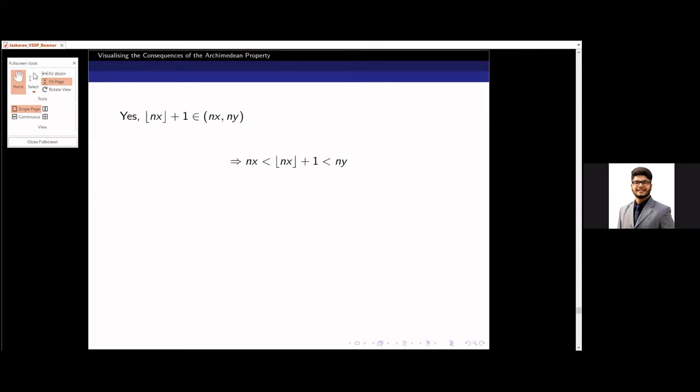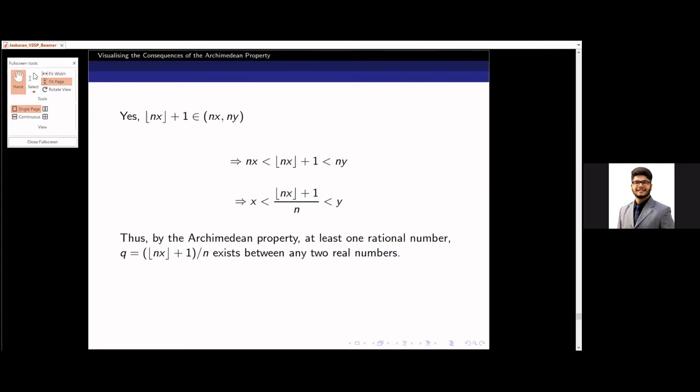Now, if I divide the whole inequality by n, I get a rational number between x and y. Why is it rational? Because floor nx is an integer, and if we add 1 to it, again by the closure property, it would be an integer. So it is of the form m by q, where both are integers, right? So given any arbitrary real numbers x and y, we can find a rational number between them. So this makes us conclude that rationals are dense in R.